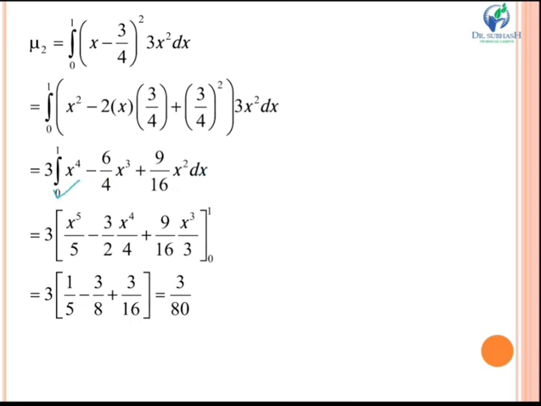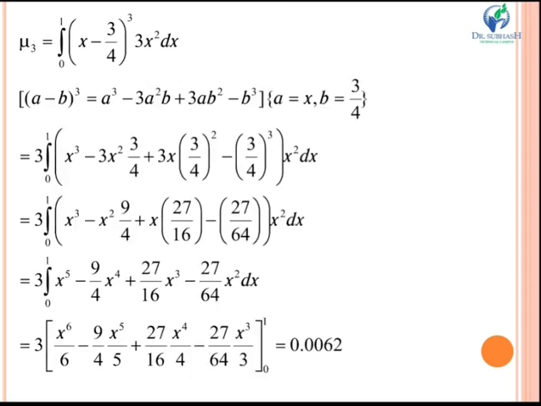So you get x raised to 5 by 5, integration of x cube is x raised to 4 by 4, and integration of x square is x cube by 3. Putting the upper limit minus lower limit, and simplifying this bracket, you get 3 by 80. Now next, we are putting k equal to 3. On putting k equal to 3, you get (x minus 3 by 4) whole cube into 3x square.